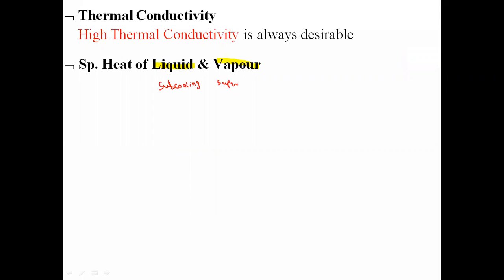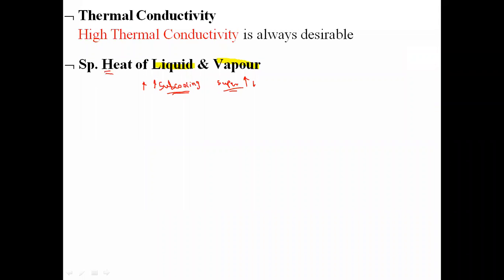So here, subcooling is always desirable, whereas superheating only up to 5 degrees centigrade is desirable in a vapor compression refrigeration system. If I increase the superheating, the value of COP of that system will go on decreasing. And if I increase the subcooling, the value of COP of that system will go on increasing.